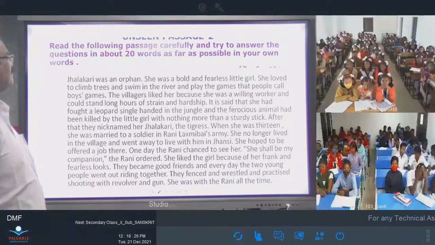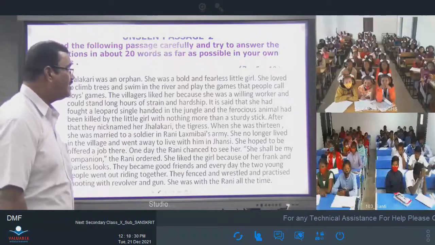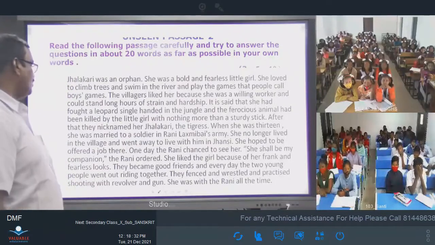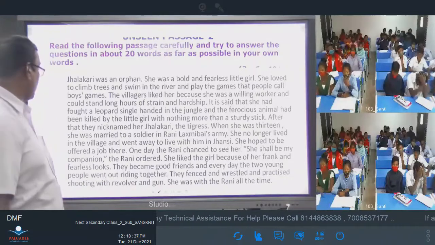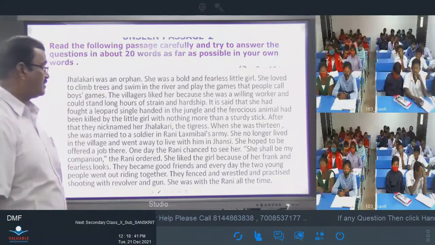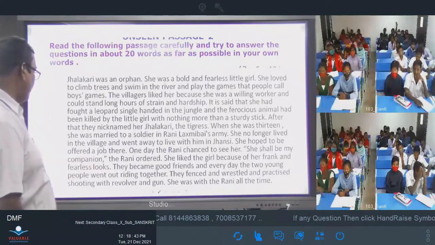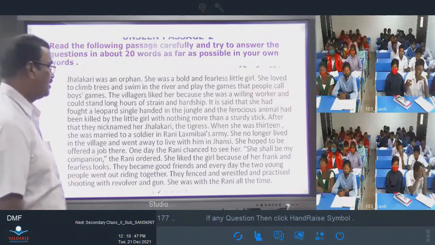After that, they nicknamed her Jhalkari, the tigress. When she was 13, she was married to a soldier in Rani Lakshmibai's army. He no longer lived in the village and went away to live with him in Jhansi. He hoped to be offered a job there. One day the Rani chanced to see her.